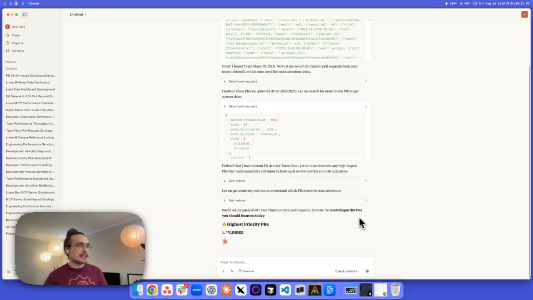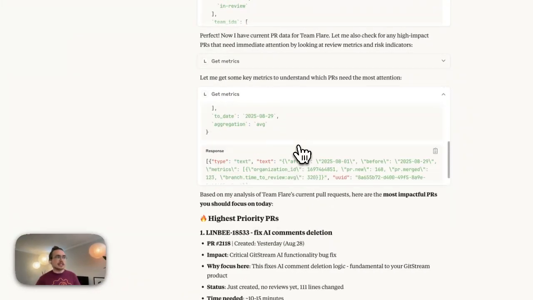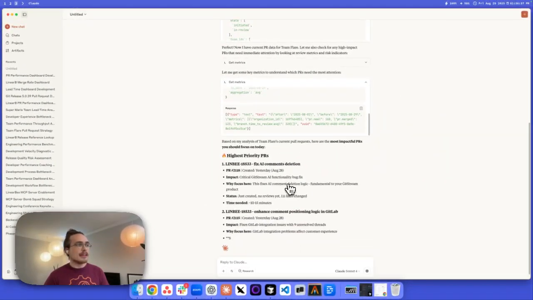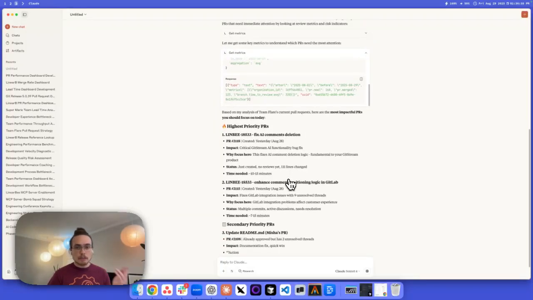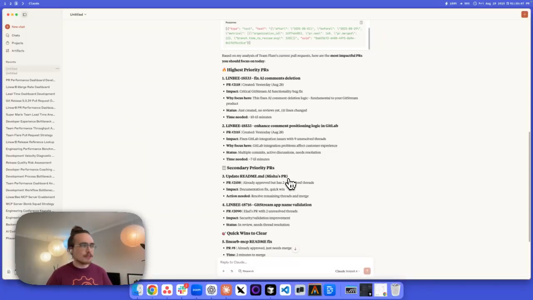So in this conversation, it's fetching information to figure out which PRs need the most attention on that team, and then provides a report to me in Markdown. And this is a starting point for working with the tool. But we're thinking of other ways to get more value and more consistency out of using it.